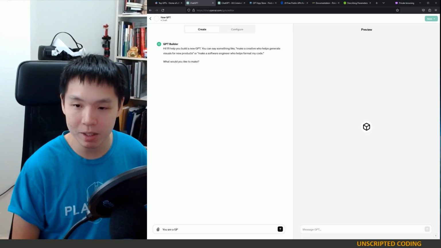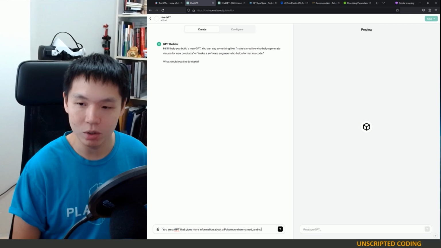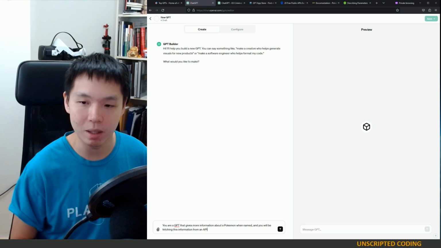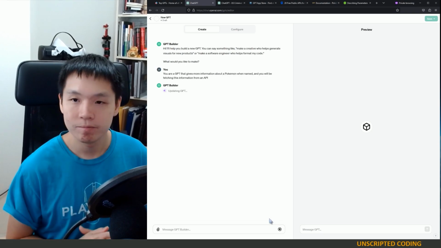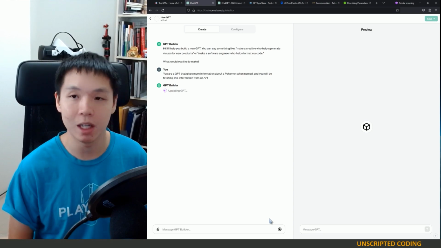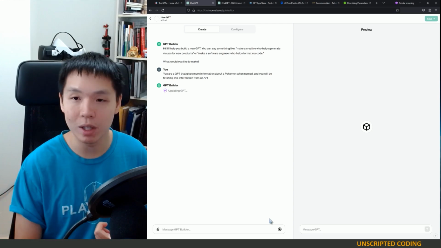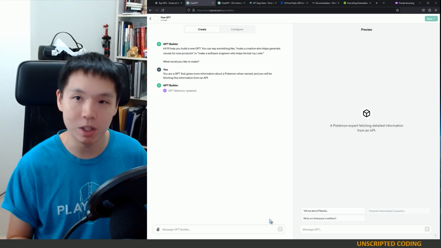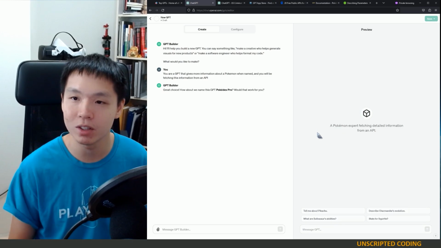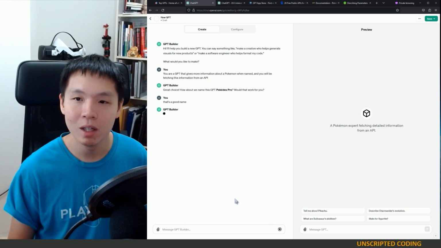You are a GPT that gives more information about a Pokemon when named, and you will be fetching this information from an API. And it's going to start updating the GPT. It's going to start generating. We're not going to do everything, but it will use DALL-E to generate an image for you, so you have a nice icon instead of this one. That's a good name, Pokédex Pro.